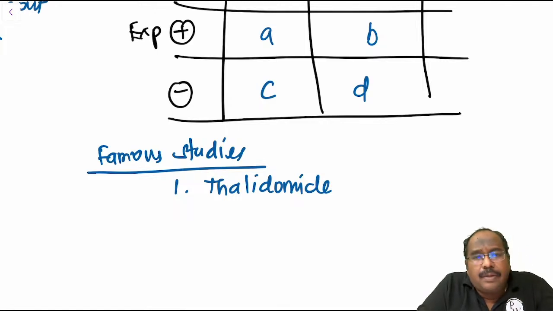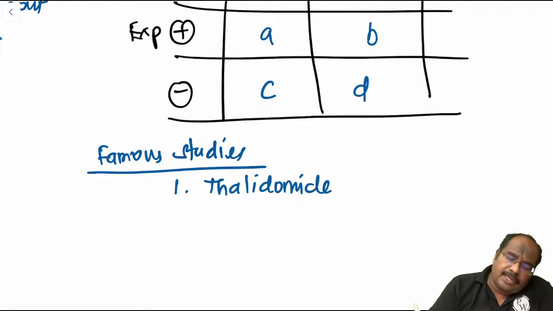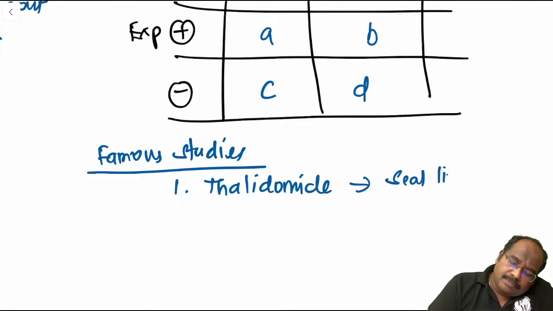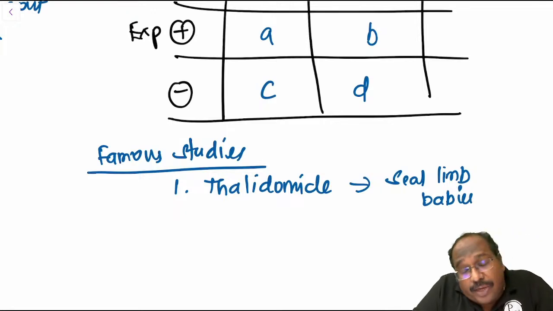It's a case control study. Thalidomide caused seal limb babies, phocomelia. That was shown by a case control study.